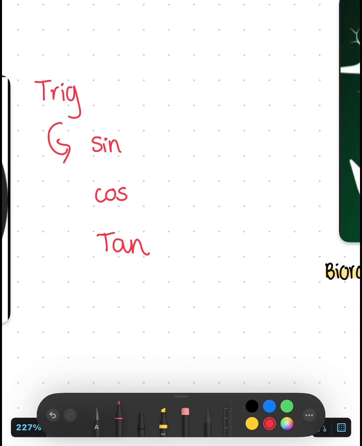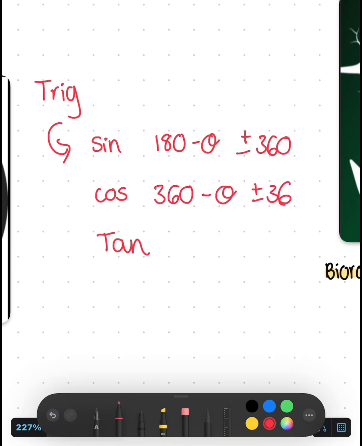So I always remember this, that he said it's 180 minus theta, and then plus or minus 360, and then 360 minus theta plus or minus 360, and then theta plus or minus 180. It's just stuck with me.